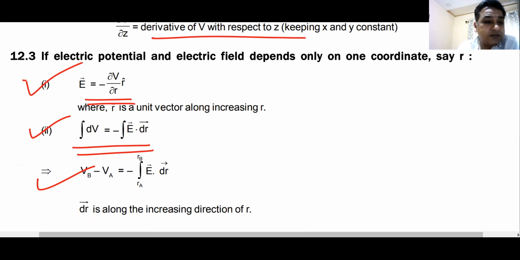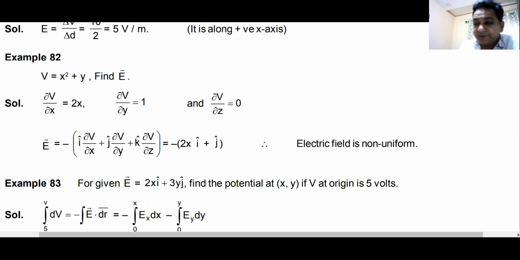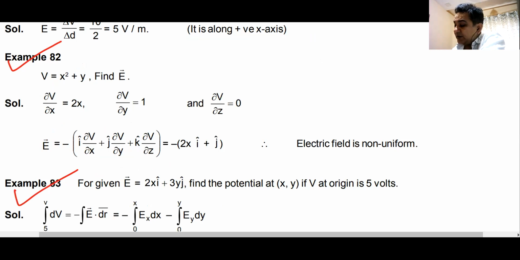Example number 82 and 83 is what you will do as homework. You can do example number 82 here. x square plus y is V. Find the value of E, where E is the electric field.